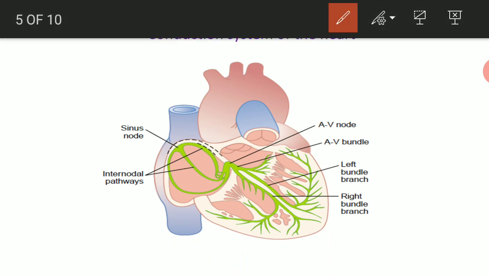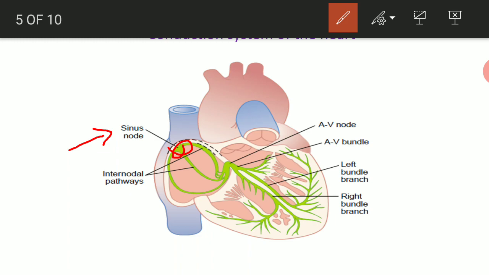So impulse is generated at the level of the SA node, the sinus node, and because the impulse is generated without any nervous stimulus, on its own, this property of the heart to generate its own rhythm is called autorhythmicity.